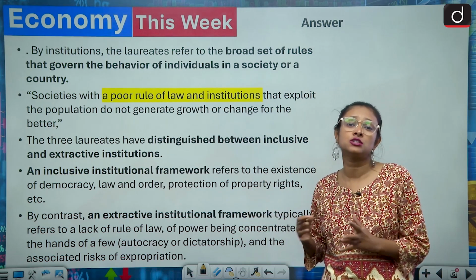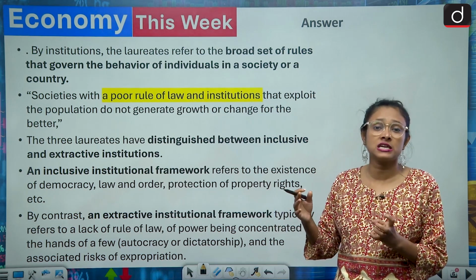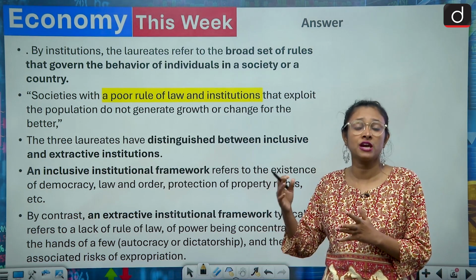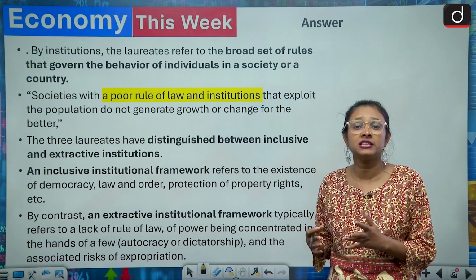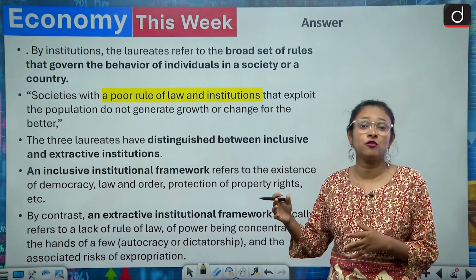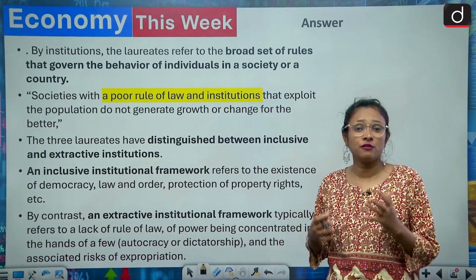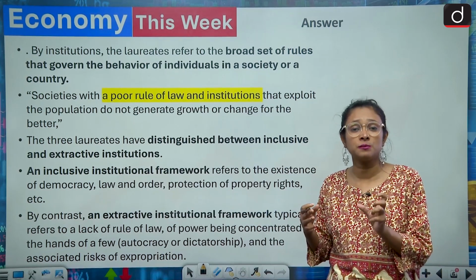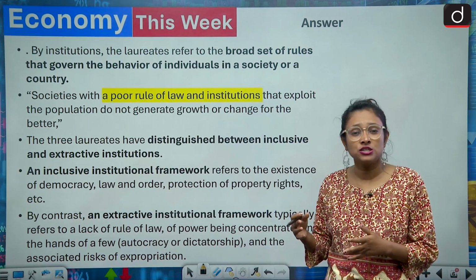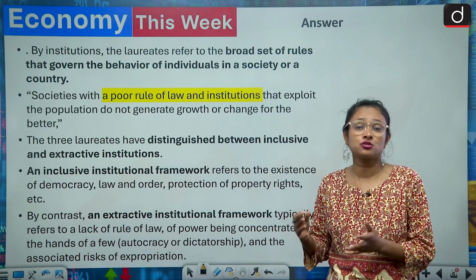And they have also given the theory of colonizers and colonies, and they said that different colonizers had adopted different kinds of social and economic institutions to survive in any country. And it said that if they wanted to rule a country for the longest time, they followed inclusive institutions, and if they wanted to stay away from the country and rule for a limited period of time, because of the harsh climatic conditions and different problems, they followed extractive institutions.